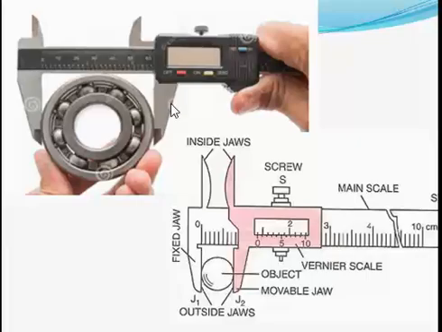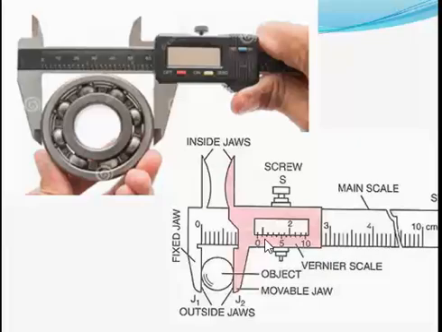You can slide it to clip the particular object you wish to measure, as you can see here. So taking a measurement from a vernier caliper requires that the reading is taken from both the main scale, which takes the main reading, and the vernier scale, which takes the decimal units of the reading.